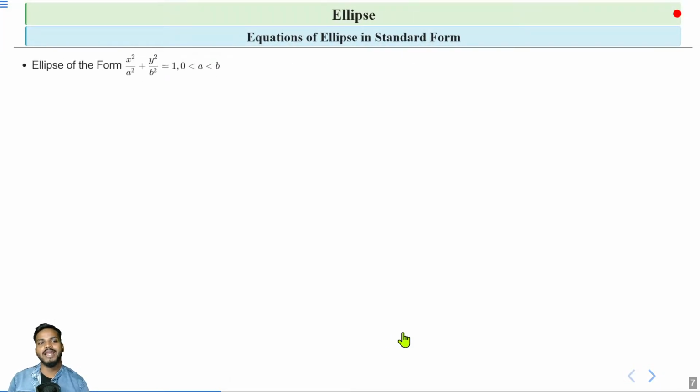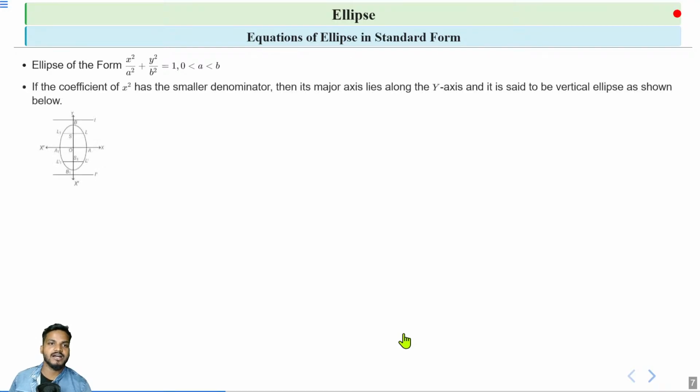Now ellipse of the form x square by a square plus y square by b square is equal to 1, where a is greater than 0 and a is less than b. Now a is less than b. So this is another type of ellipse where the coefficient of x square has the smaller denominator. In this case the major axis is along the y-axis.